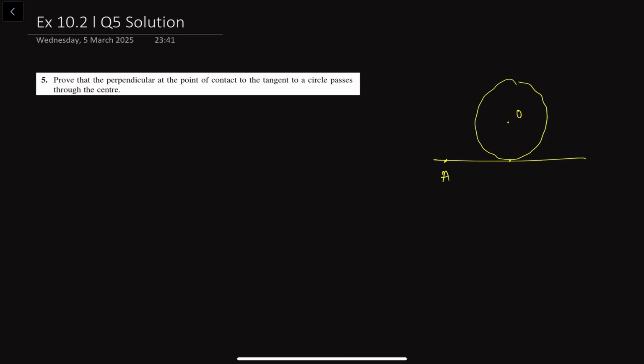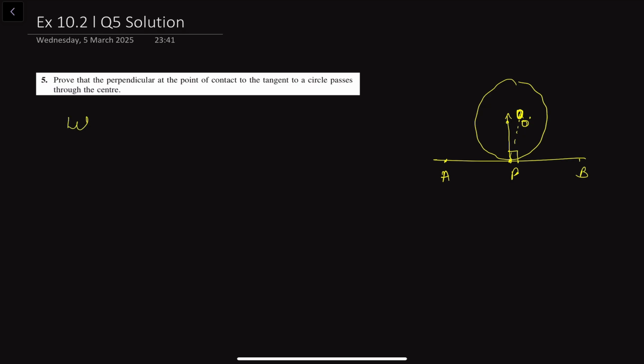Okay, so basically here let's say this is the tangent and this is the circle to which this tangent is drawn. Let's say the tangent is AB and it meets the circle at P. Now what we have to prove is that if we draw a perpendicular to this tangent, it must pass through O only, and not through any other point. If I draw a perpendicular to AB, then it must pass from the center O and not from any other point. So for this we will consider another point of passing and then we will prove that that point is the center.